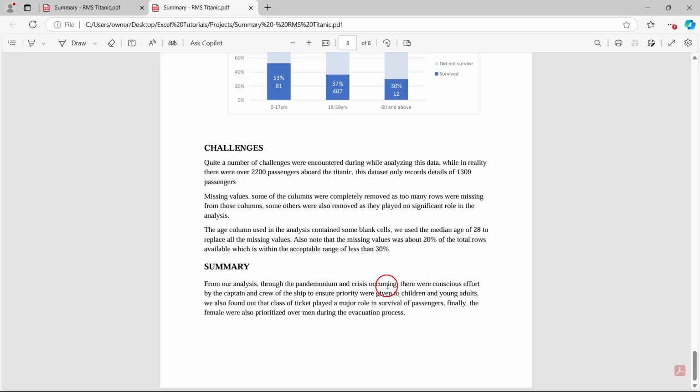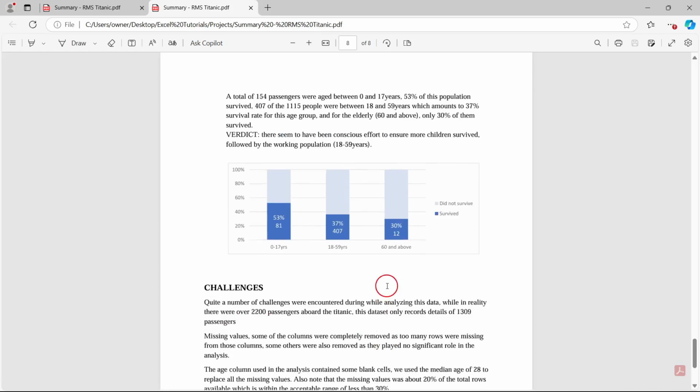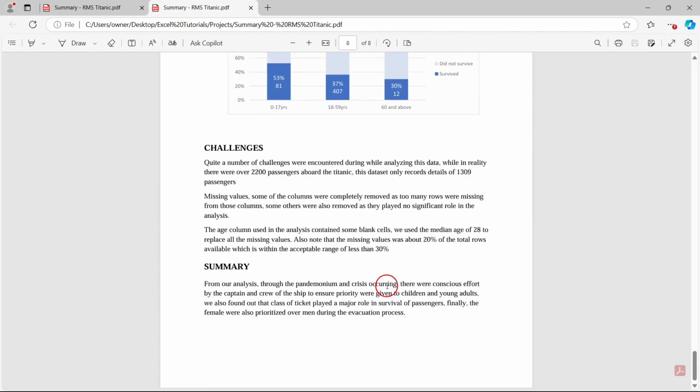And lastly, we found out that there is a preference for children survivors. More children were given the privilege, or more children survived the wreck of the Titanic.